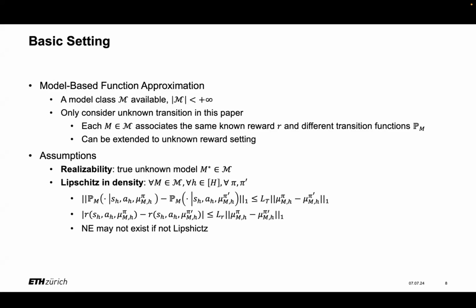We consider the following two standard assumptions for the model class. The first one is the realizability, which assumes the true unknown model, denoted as M star, is included in this model class. The second one is about the Lipschitz continuity, where we assume the transition and reward functions are Lipschitz with regard to the density. And this is reasonable because the Nash equilibrium may not exist if this assumption does not hold.